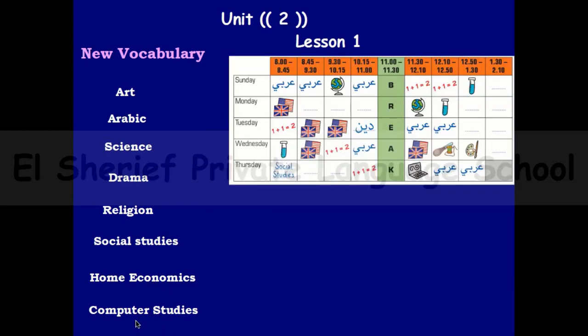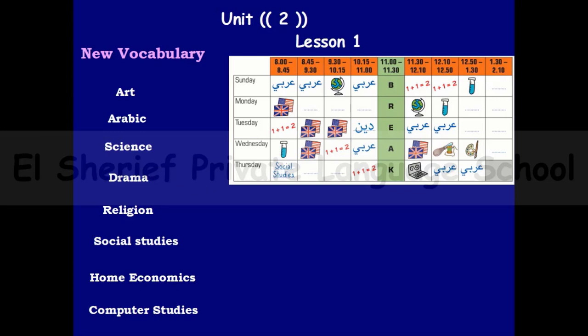And we have the last one, computer studies, and of course this is the subject in which you can learn a lot of technology information, and you can learn a lot about computers and software like that. So in this slide we learned a lot of our school subjects. And from this slide, can you guess which subject is your favorite? Ask yourself, which session do you wait for every day, and which subject is your favorite?